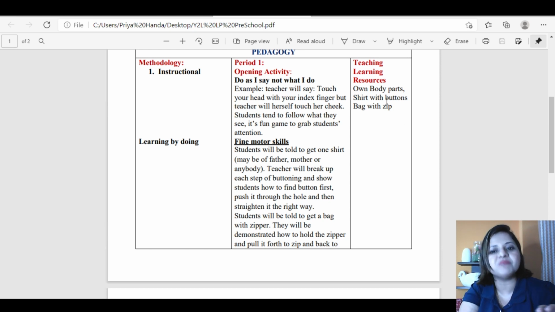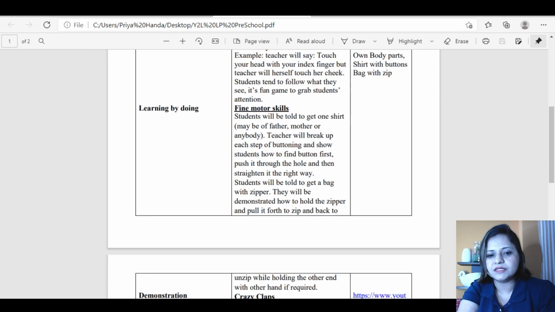And in resources I've mentioned that the students will have to, if you're taking an online class, gather one shirt and one bag with zip so that they can practice. And this pincer grip will be practiced here. They'll understand how to button. So fine motor skills will be enhanced. So let's move further.